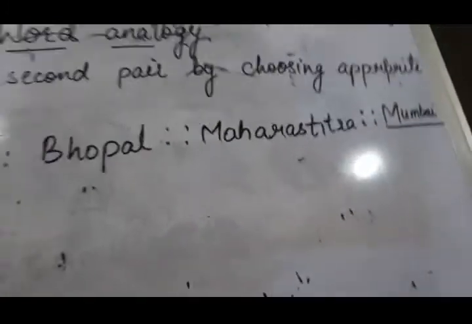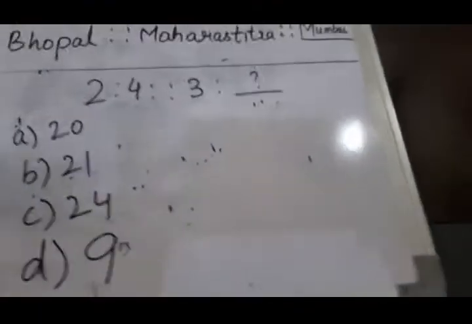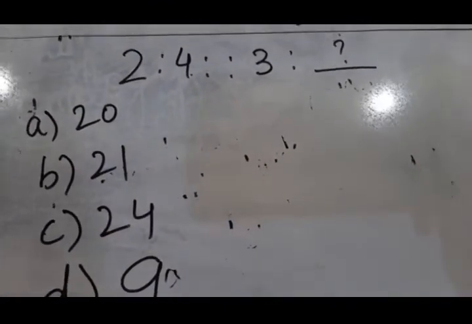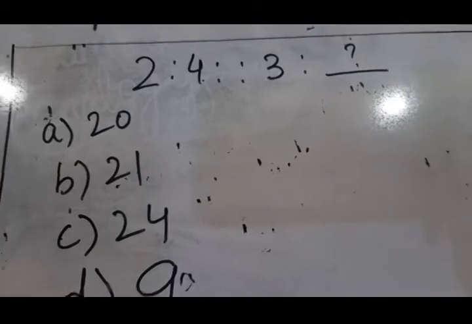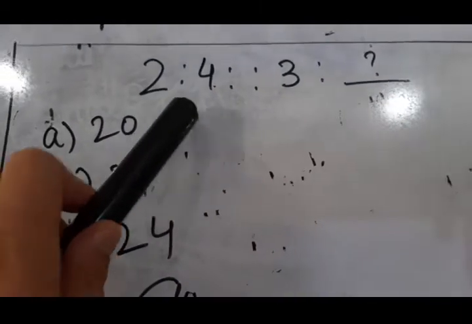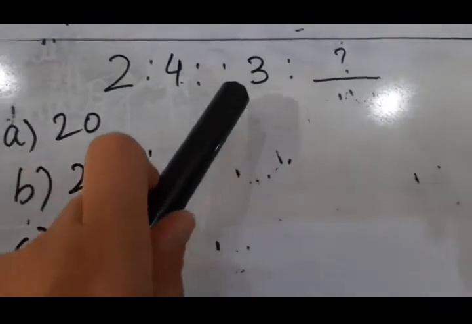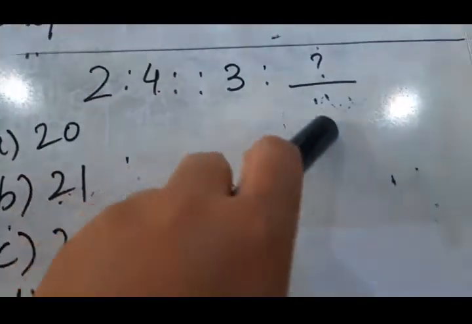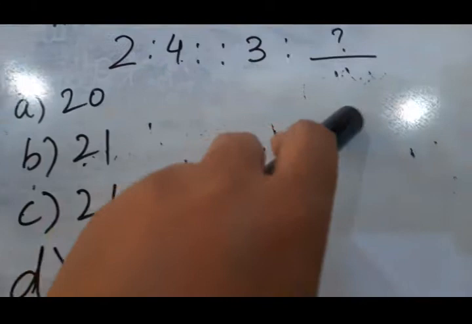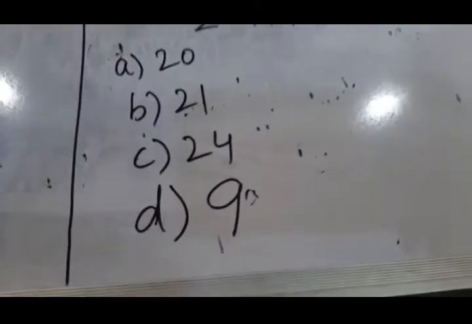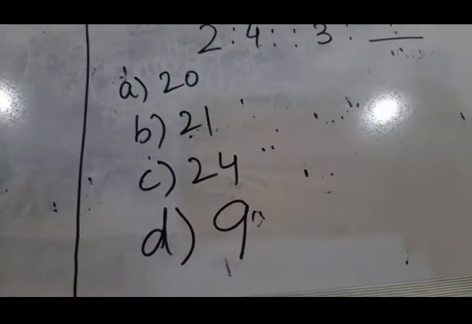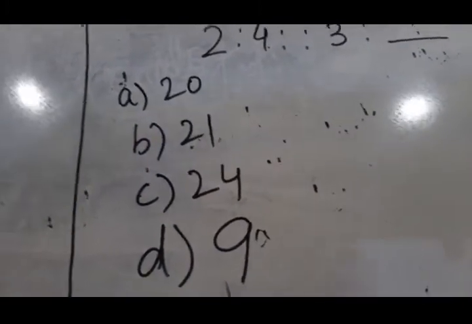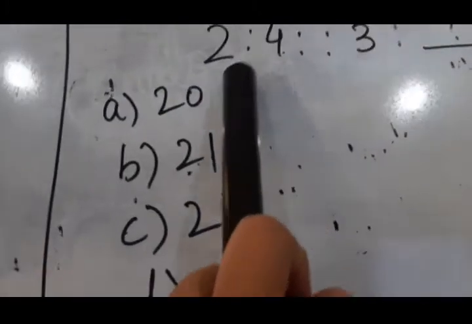In number analogy, complete the second pair by choosing the appropriate alternative. 2 is to 4, 3 is to dash. Now we have to write the right answer here. Look, four options are given: 20, 21, 24 and 9. Now how do we find out? We have to look at the first pair.